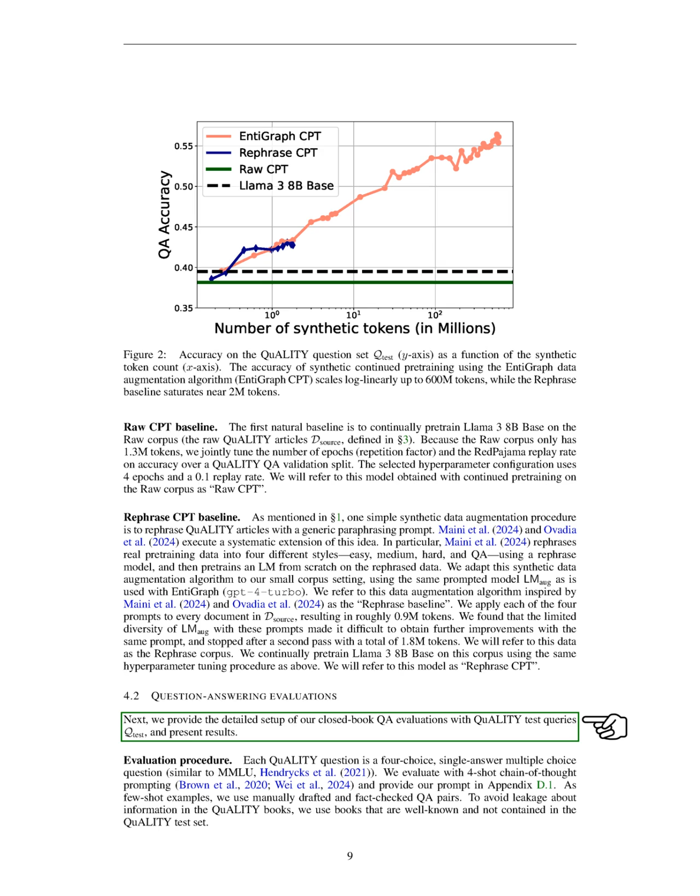We evaluate using a 4-shot chain of thought prompting method, and we include our prompt in the appendix. For our few-shot examples, we create and verify question-answer pairs manually. To prevent any information leakage from the books, we select well-known books that are not part of the test set.